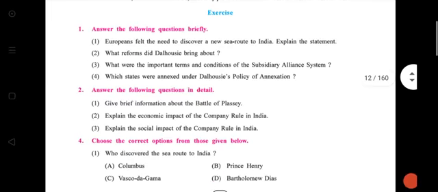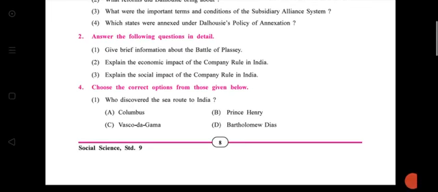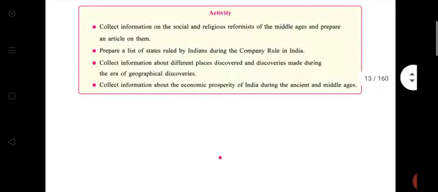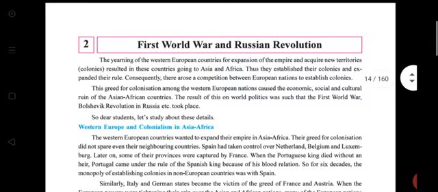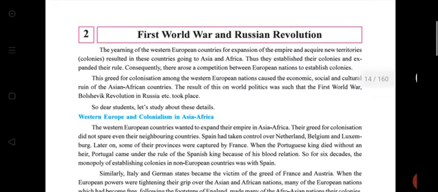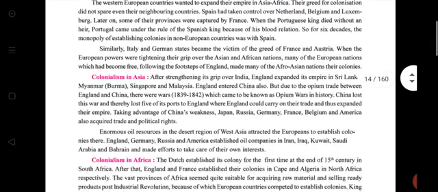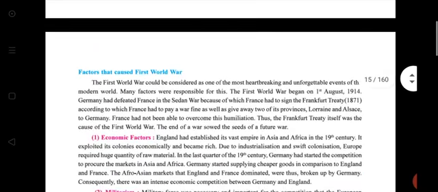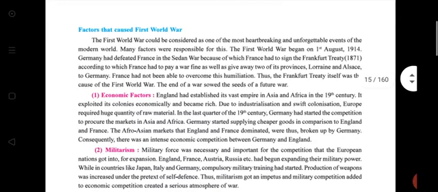Okay, done. So here we have finished the revision lecture of chapter number 1, and next we start chapter number 2, the First World War and the Russian Revolution. In this chapter, the important part is the factors that caused the First World War.